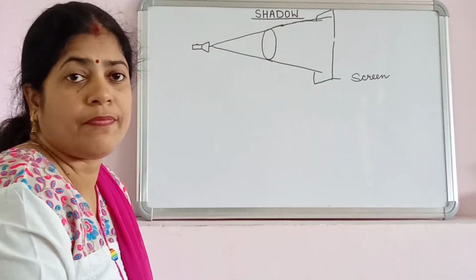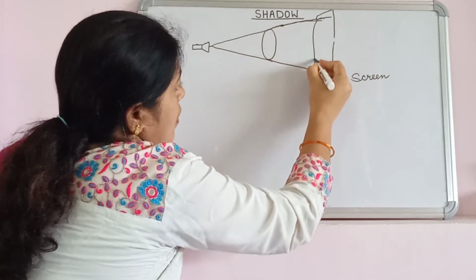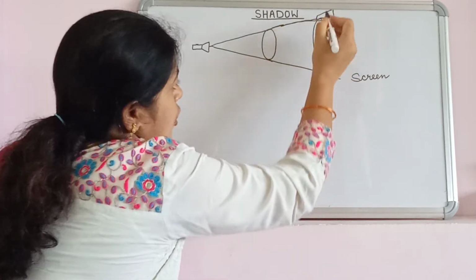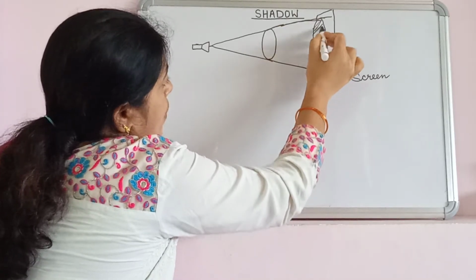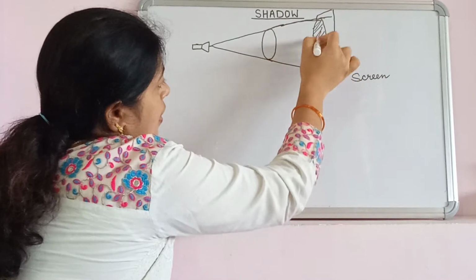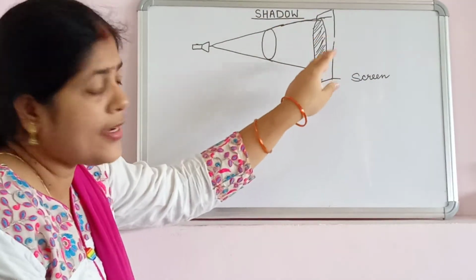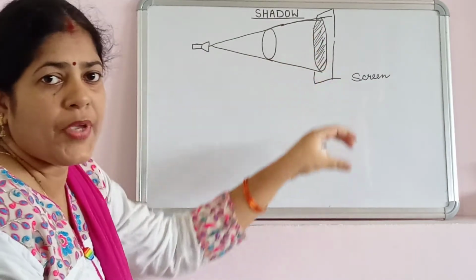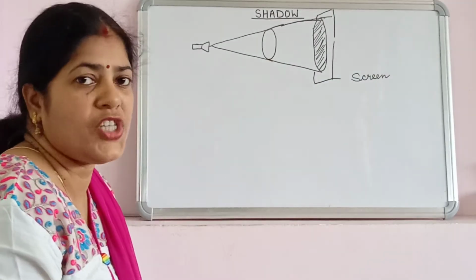Obviously, we'll get a dark patch just behind the object, where this part of the screen is not getting any light. This part will appear dark, and this is known as a shadow.